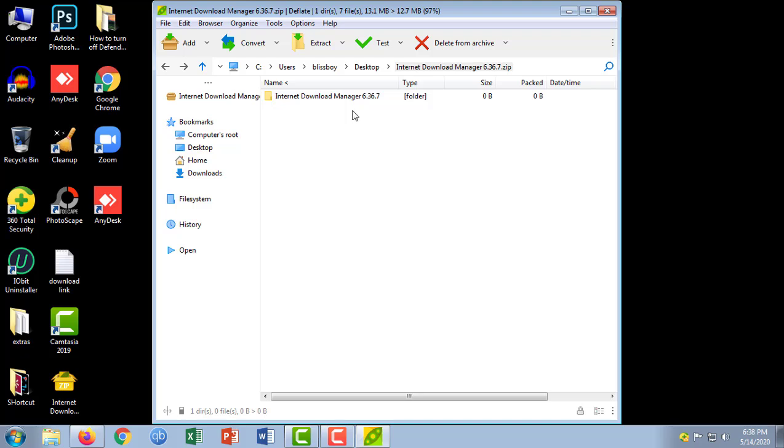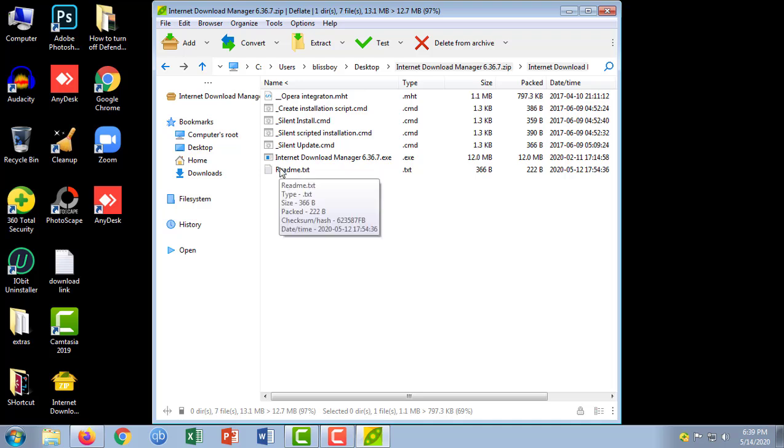So when it opens, now you can see this is a zip archive file. If you have a problem opening this zip archive file, you can download a third-party software, that is PyZip. That is totally free and you can install it, and then you can open this zip archive file. Anyways, so when you double click it, you can see Internet Download Manager.